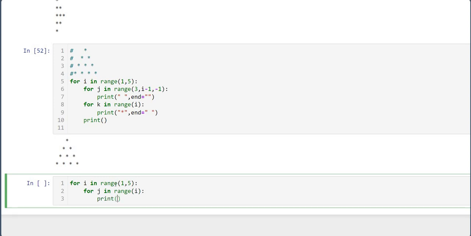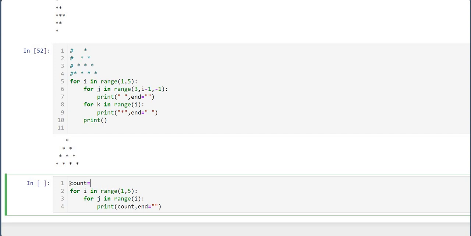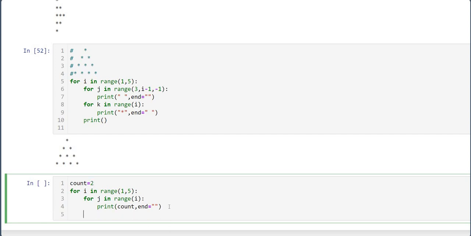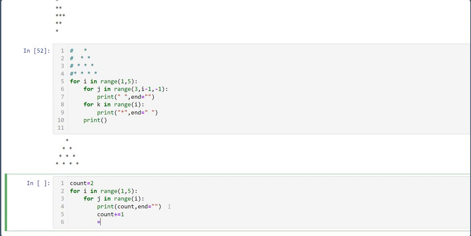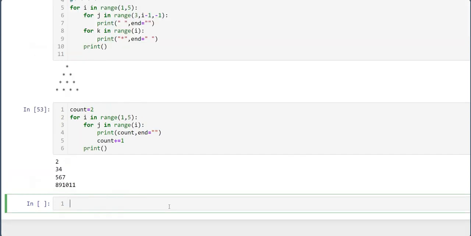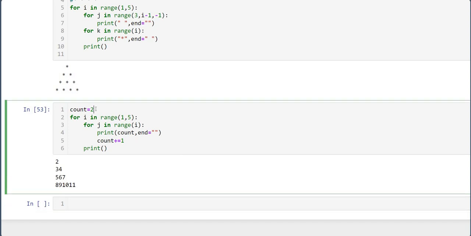So print, and I will go with count is equal to 1, and then count plus equals 1.